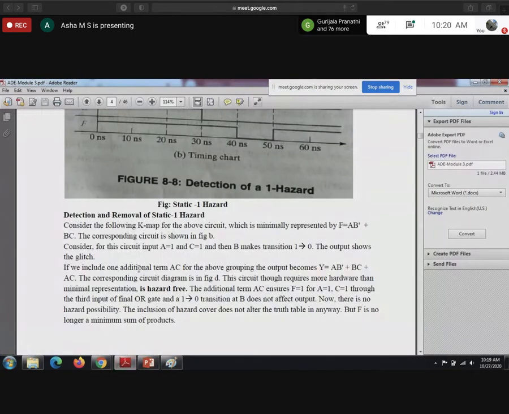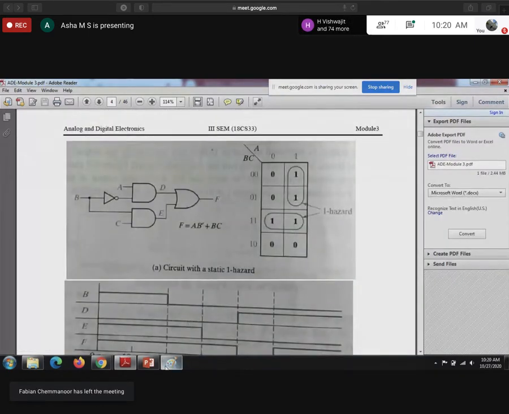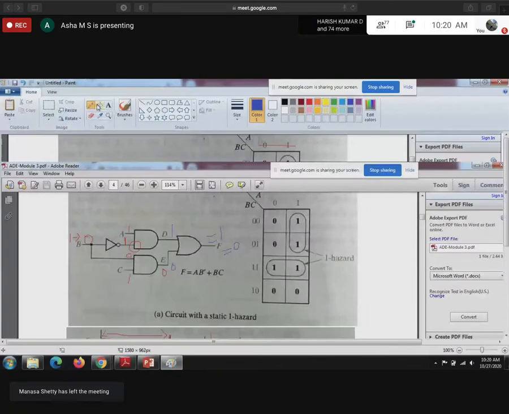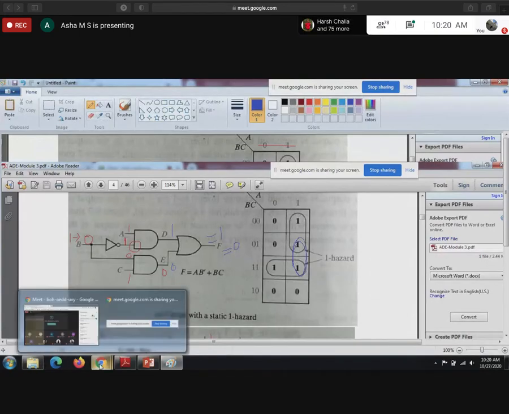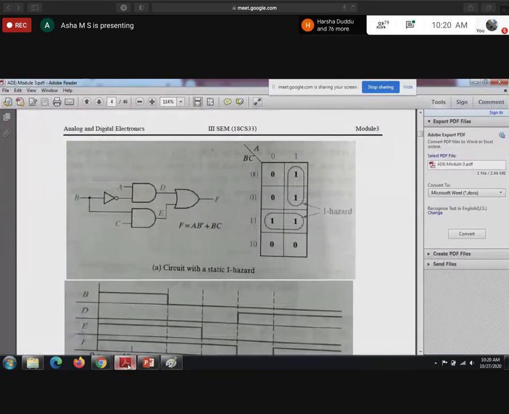So now we include one additional term. See here, in this K-map, can we group one more term like this? We can have a pair like this, right? In an easy way, what you can understand here is, it will be applicable for SOP as well as POS.